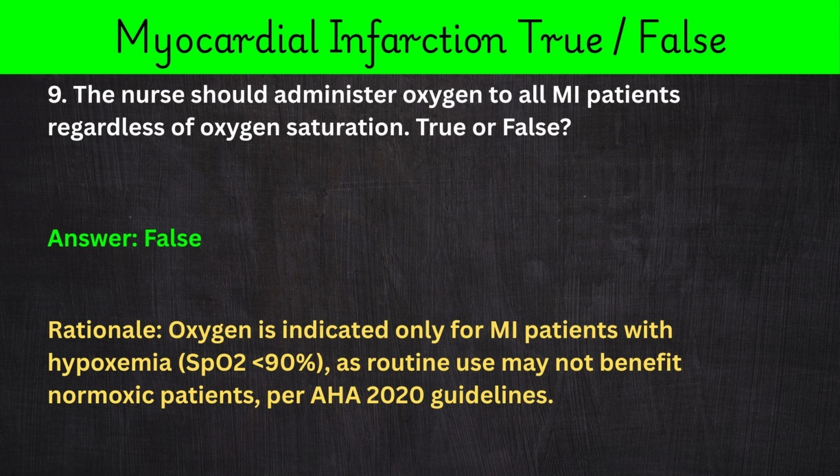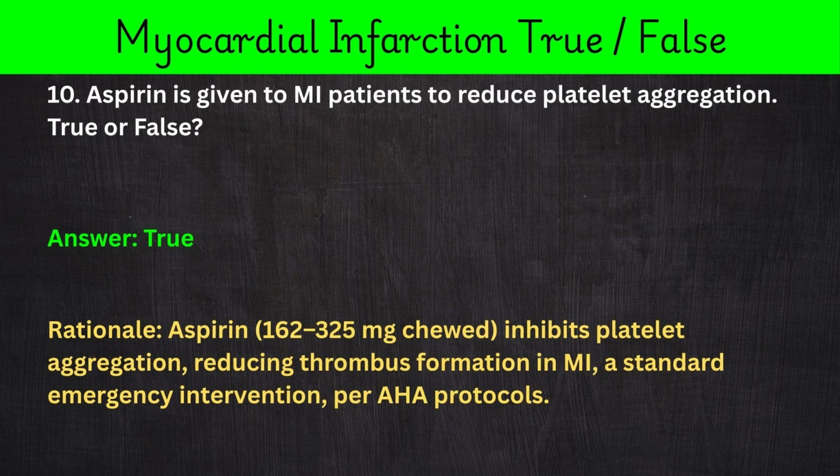Rationale: oxygen is indicated only for MI patients with hypoxemia, SpO2 less than 90%, as routine use may not benefit normoxic patients, per AHA 2020 guidelines. 10. Aspirin is given to MI patients to reduce platelet aggregation. True or false? Answer: true.